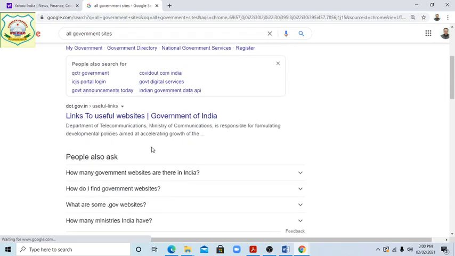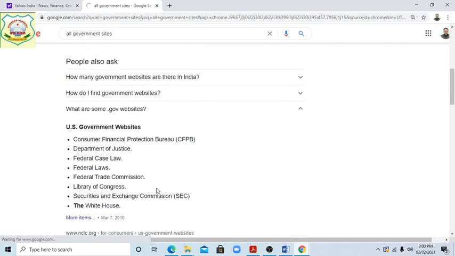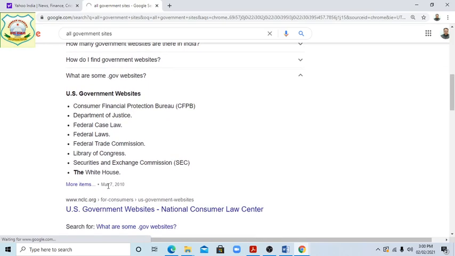Okay students, list of the useful websites of the Government of India, that is linked to useful websites. It is opening, students. There is given Consumer Finance, Department of Justice, Federal Case, all the government sites .gov.